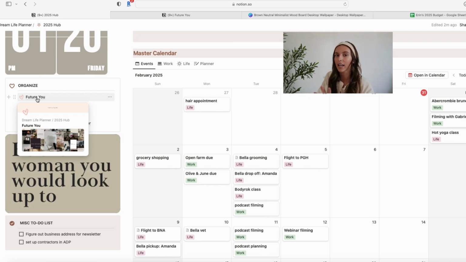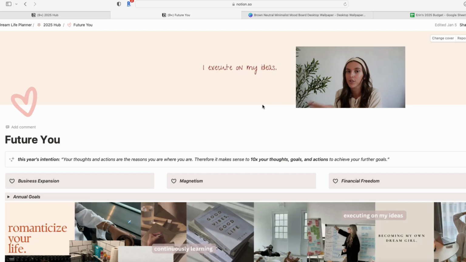And then last, on the life reset side, we're going to go into the future you page because I did some work in there. This is where, again, I keep my February page, my vision boards, all of that. So I did a little bit of resetting in here as well. This is what the future you page looks like in my Notion template. This is essentially my goal planning page in Notion.